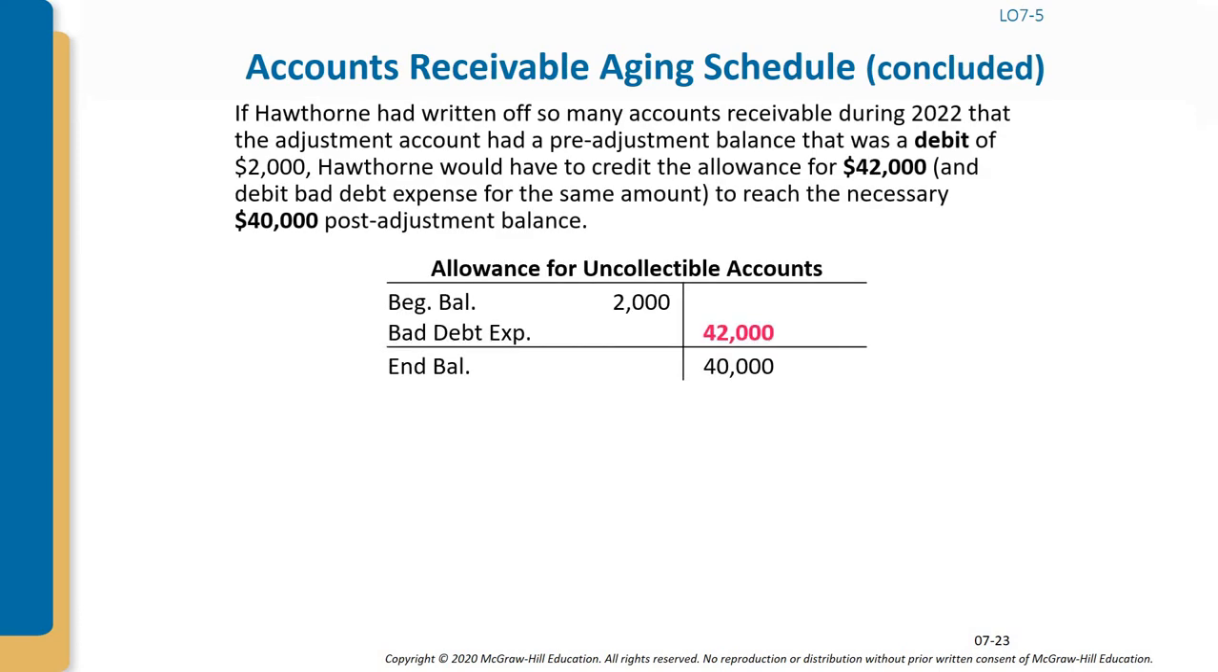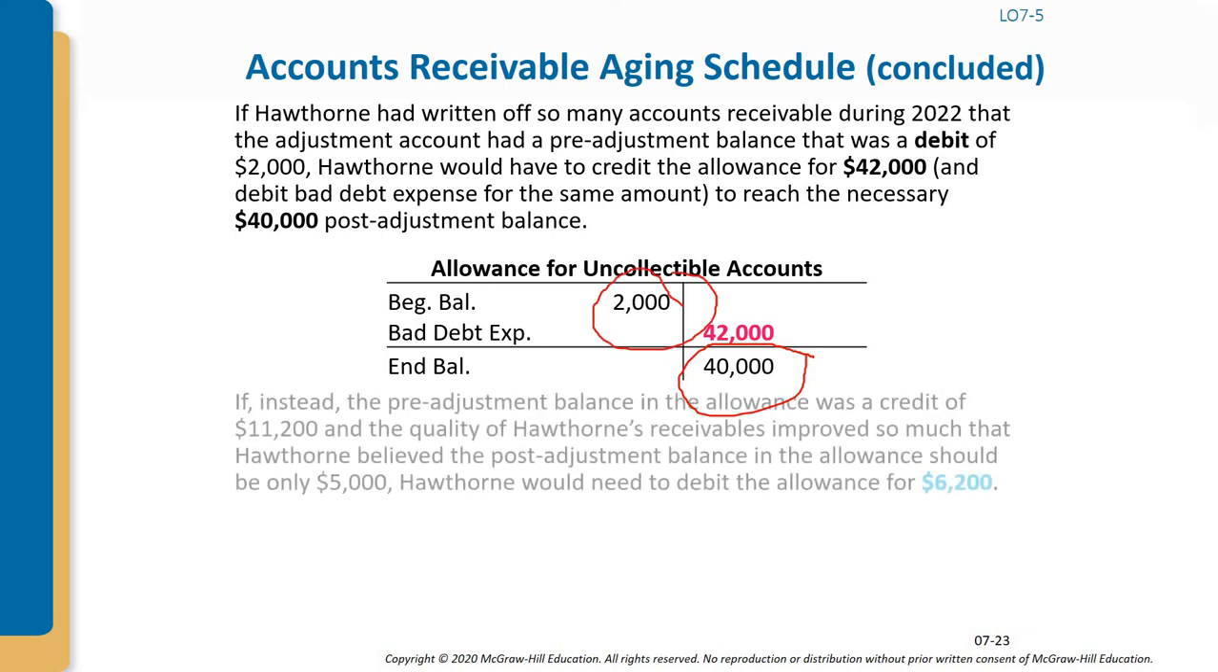And from this, if the company had written off so many accounts receivable during 2022 that the allowance account had a pre-adjusted balance that was a debit of $2,000, the company would have to credit the allowance for 42,000. See that? Meaning you have to maintain a 40,000 balance, so that is why you need to compensate for this.